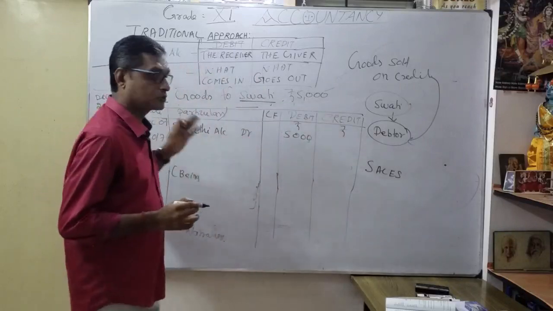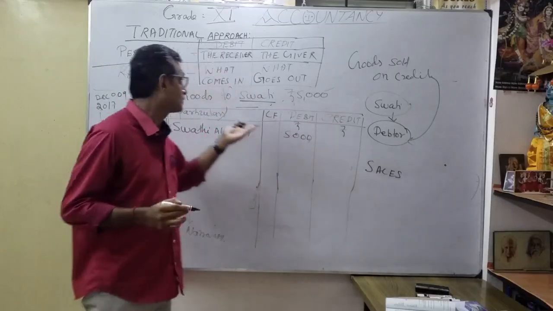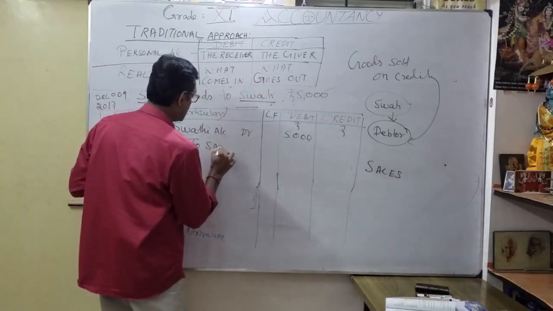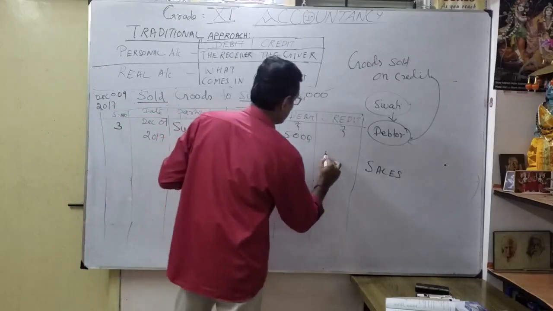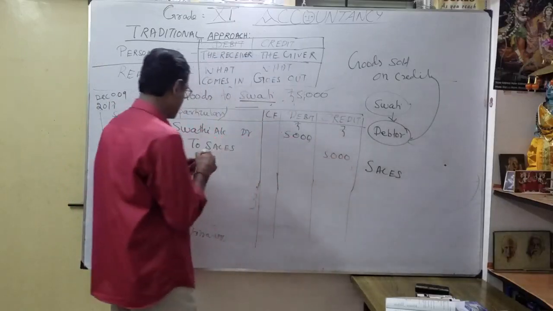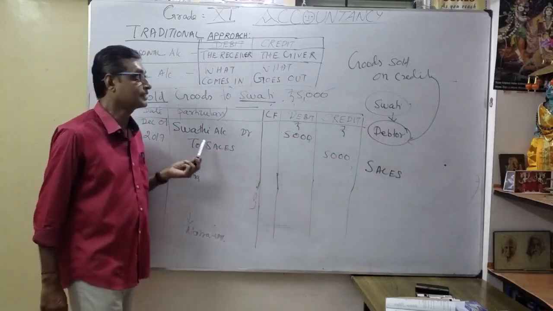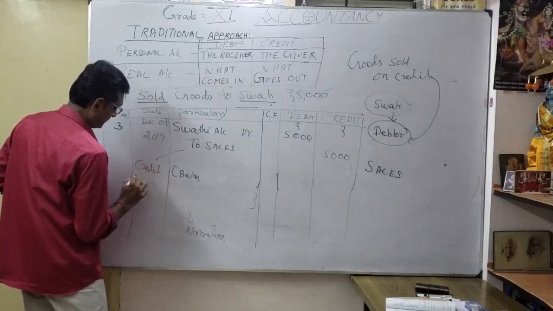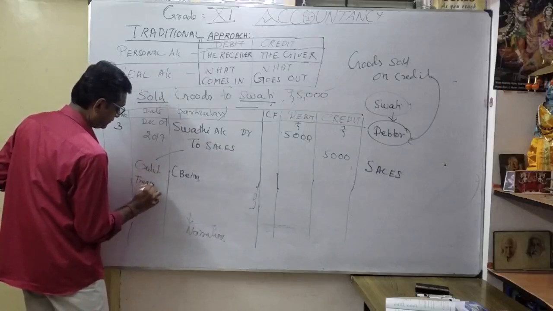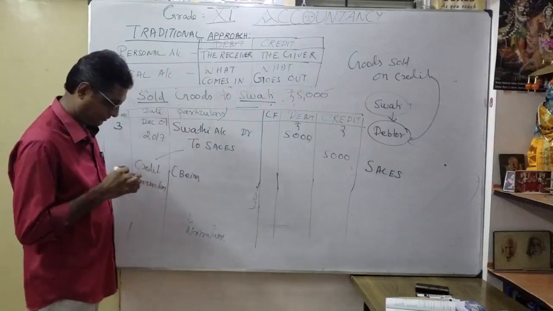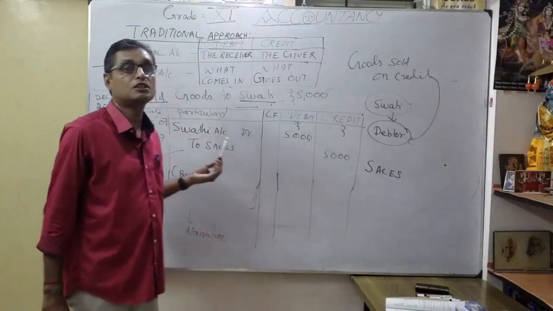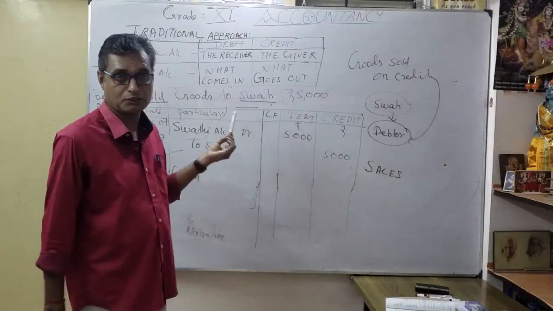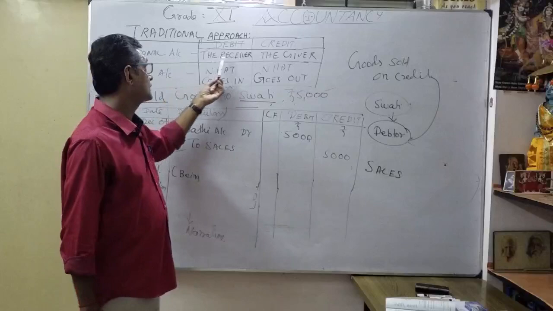So what we have done? Our goods sold out. Goods go out, so I put it to sales. You understood? 5,000. So whenever we see this transaction, this is called credit transaction. Not cash, because we sold the goods on credit basis. Swati has not paid immediately. So what is Swati here? Personal account. That's why I consider it as debit the receiver.